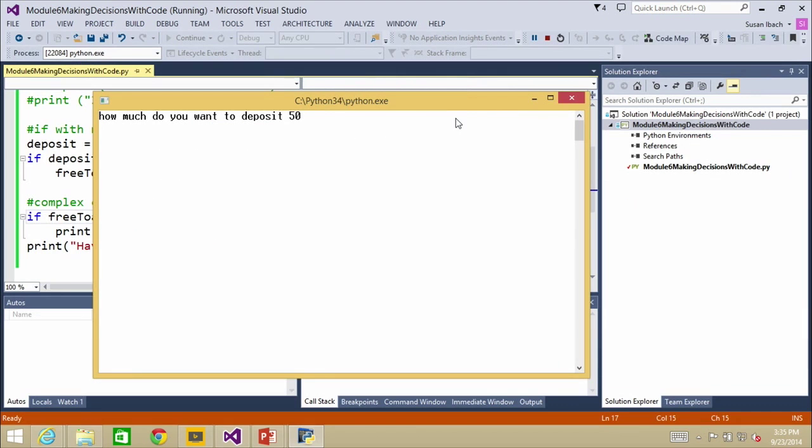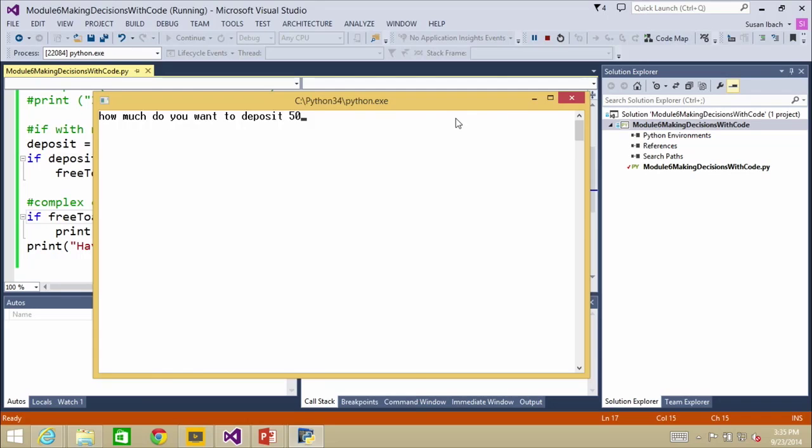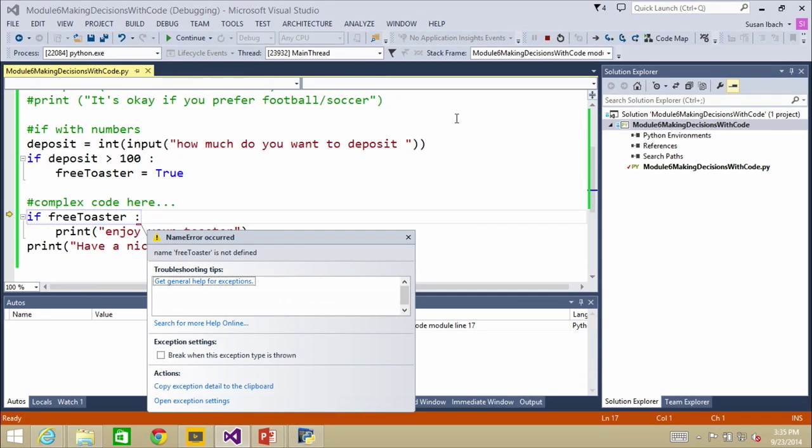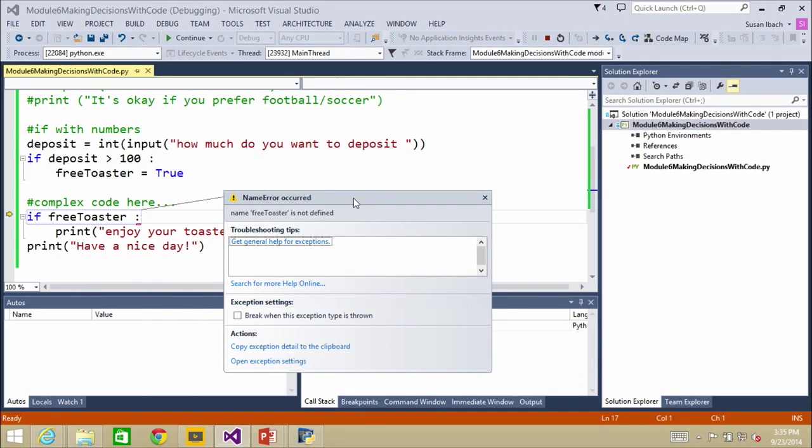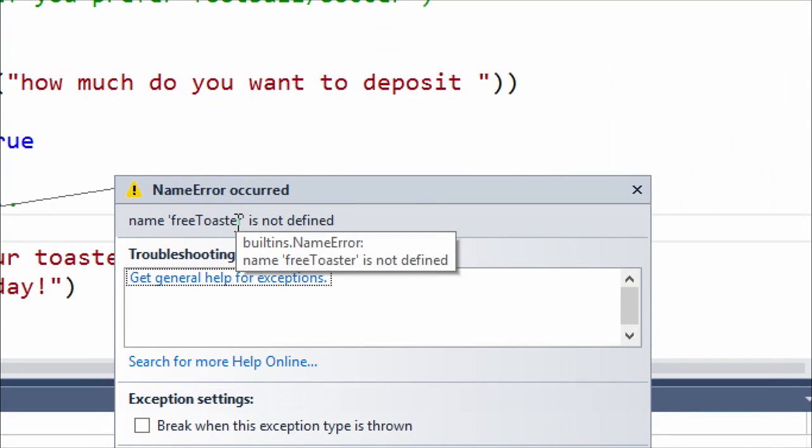And while you're doing that, this is perfect, because somebody just asked in the window, would it not be a good idea to default free toaster to false above the if? We like knew you knew. Yeah. Excellent question, because look what happens when I specify $50. Boom, it crashes. Because if you take a look, it says free toaster is not defined. It can't find the variable free toaster.